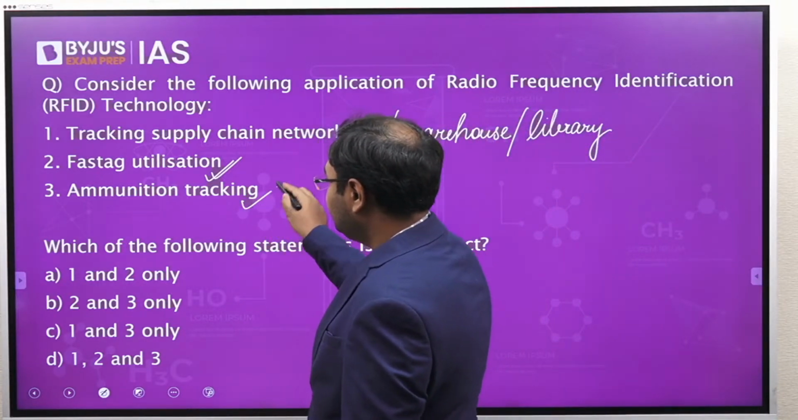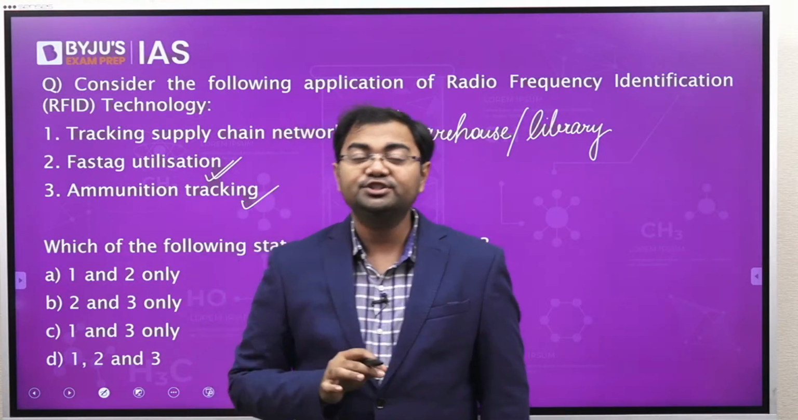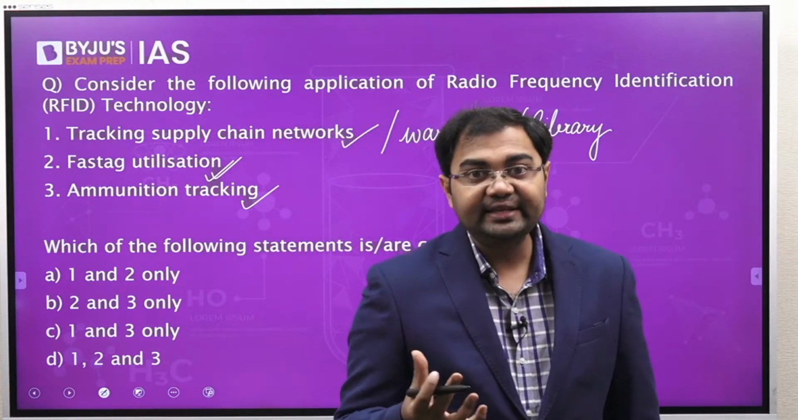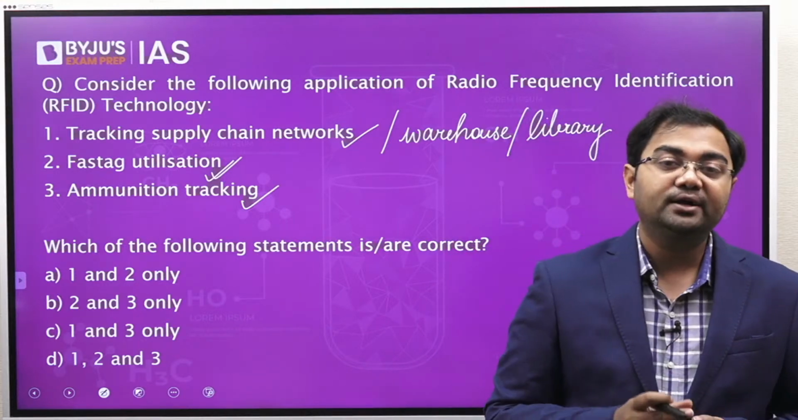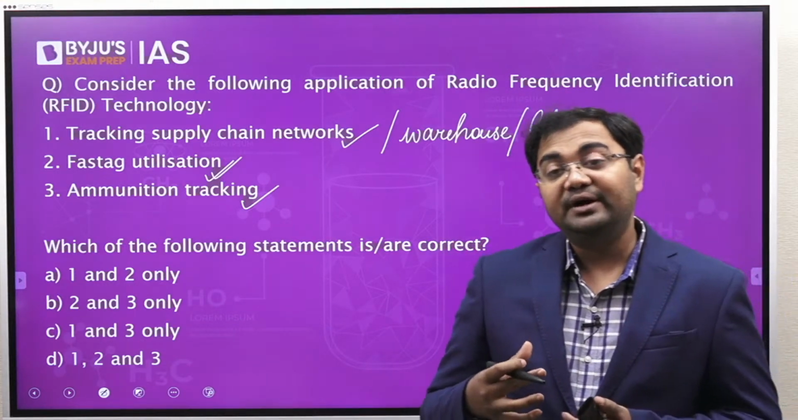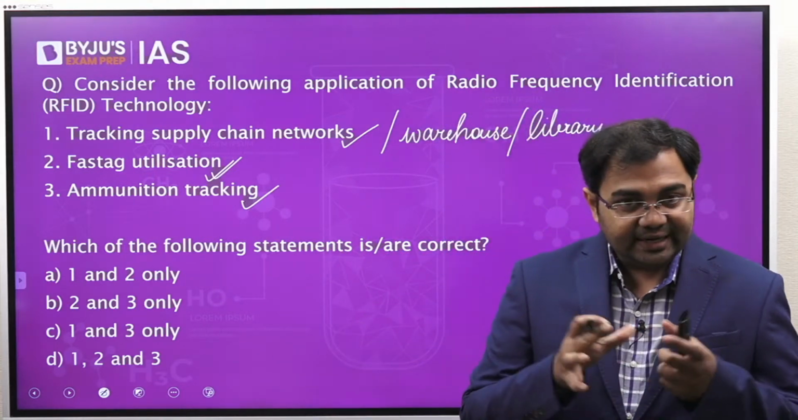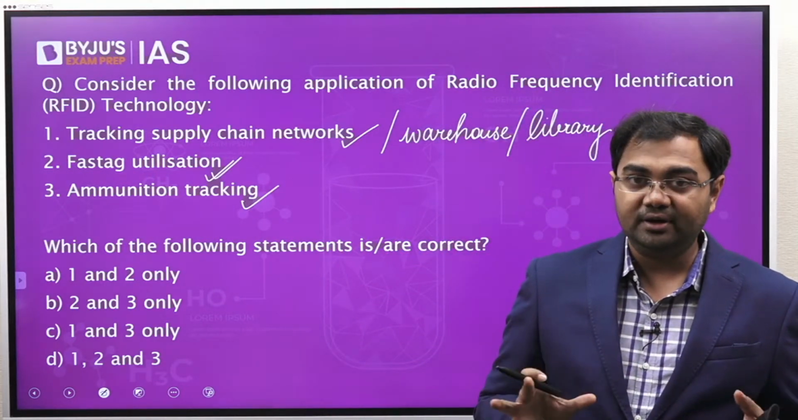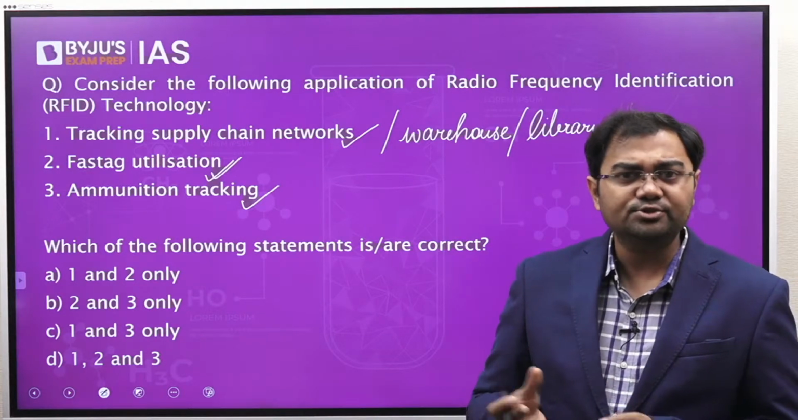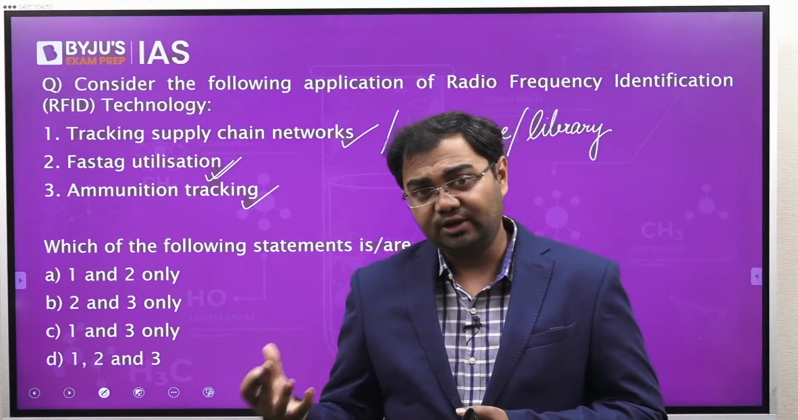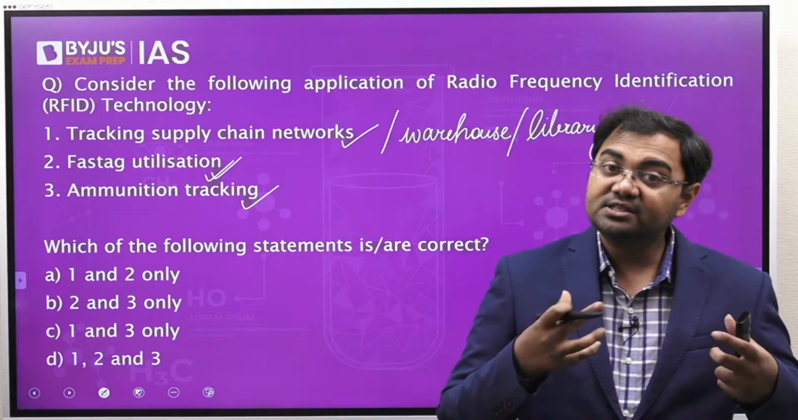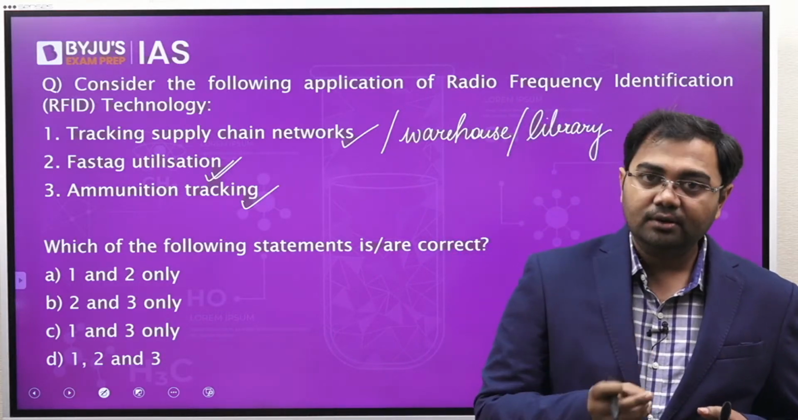Then ammunition tracking. Even ammunition tracking can be done, and just a few months back, we saw that the Indian Army has started the tagging of all the ammunition, so that a database of all the ammunition can be kept. It is important for safety purposes and for security purposes, and this is something that will now be done by the Indian Army.